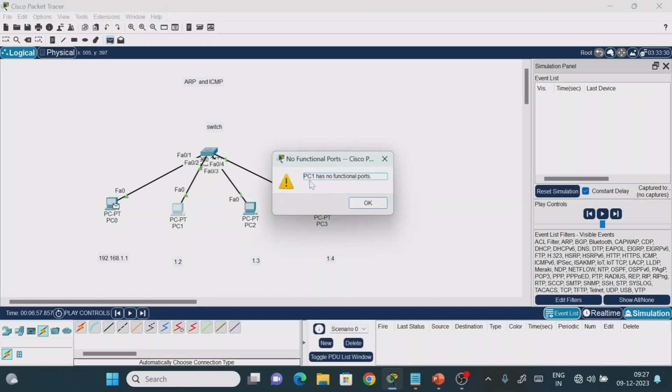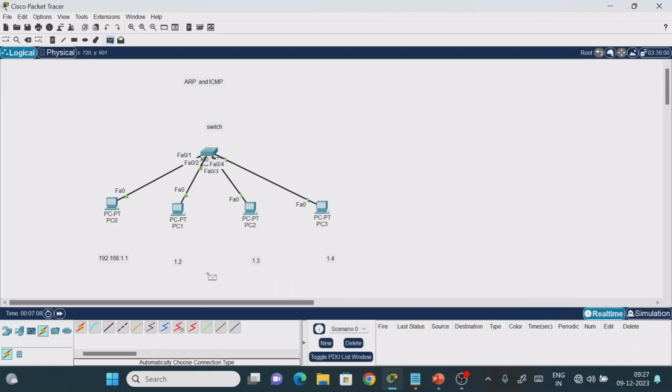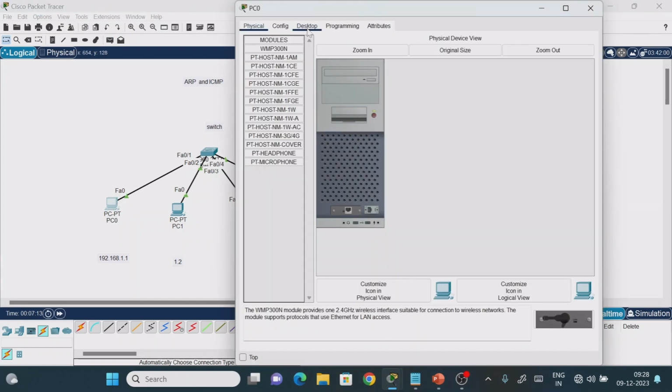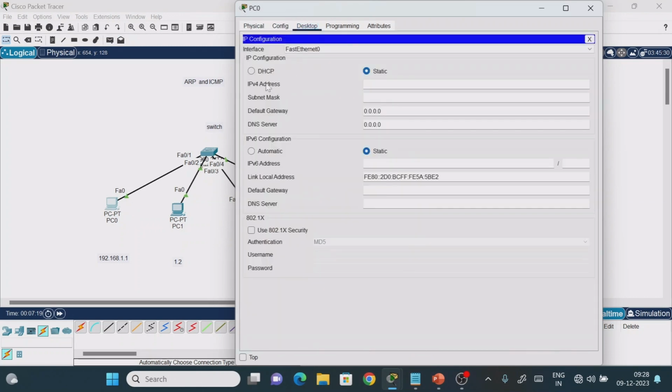Now if you see, what it is telling is PC1 has no functional port. What do you mean by this? Even if you are trying to place the packet, we are not able to place the packet. The reason is, if I click on this one, you will understand. Under this PC, we require something called a unique identification mechanism, that is what we call the IP address. Now if I click on this one, I don't have any IPv4 address or IPv6 address. That is the reason it is showing that there is no functional port.